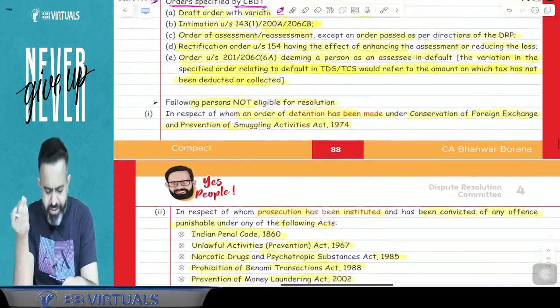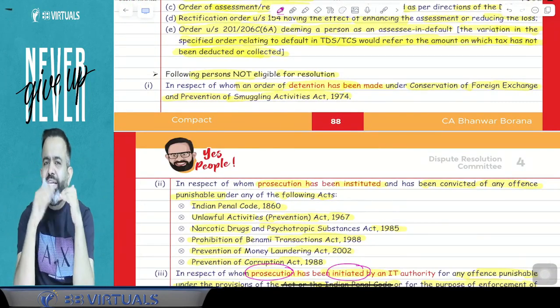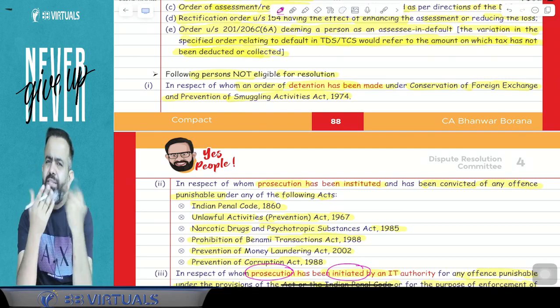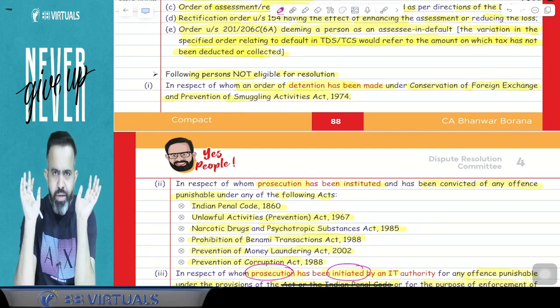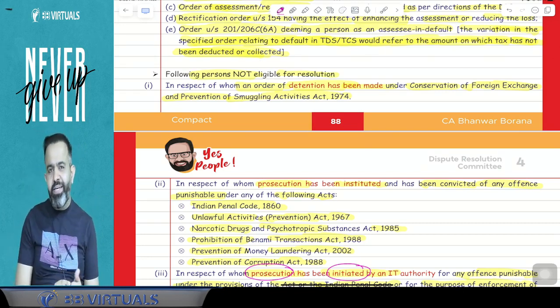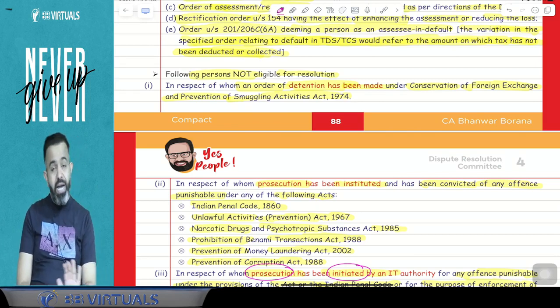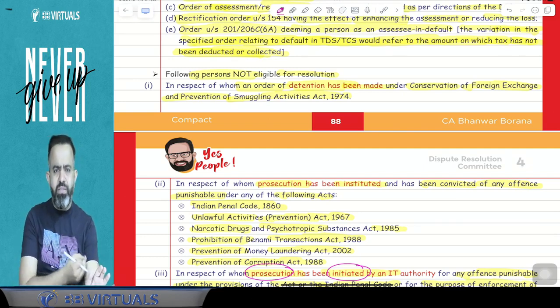In small cases, where the assessee is not a bad assessee but a good assessee, the variation is only up to 10 lakh and his returned income was only up to 50 lakh rupees, then he can request the DRC, and the DRC will normally give at least immunity in the penalty and prosecution. Whether they will reduce the variation or not, you don't know; they will check everything and after that decide. But at least they will give you the immunity in the penalty and prosecution. But after this DRC judgment, you cannot file any appeal further. So it is basically applicable in the case of small assessees.